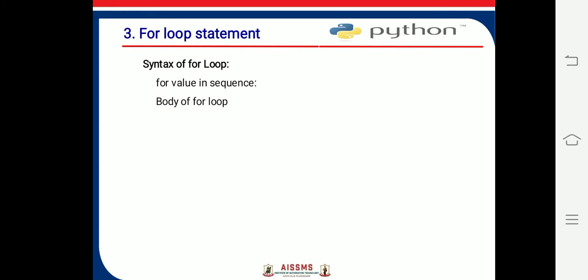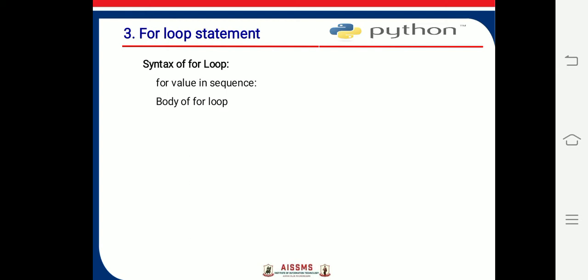The for loop is another repetitive control structure and is used to execute a set of instructions repeatedly until the condition becomes false. The for loop in Python is used to iterate over a sequence like a list, tuple, string, or other iterable objects. Iterating over a sequence is called traversal. For loops are a preset loop.